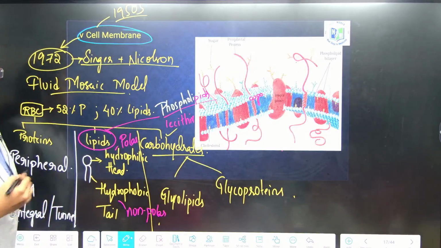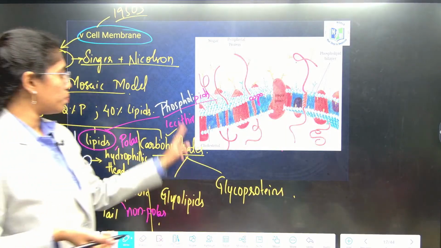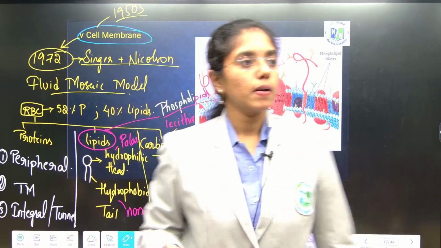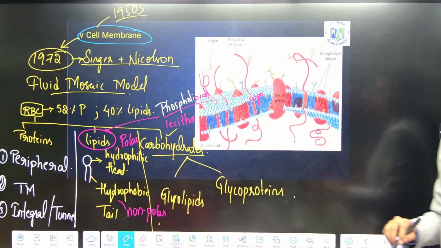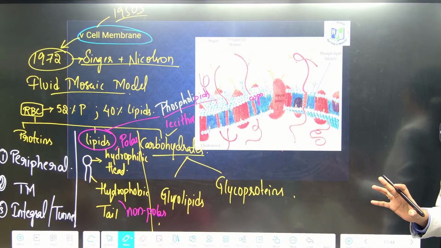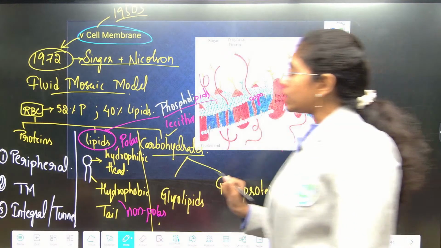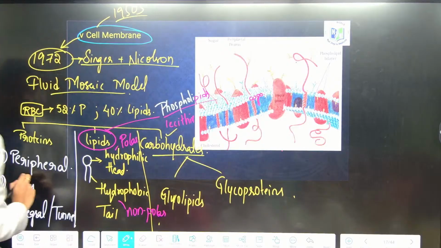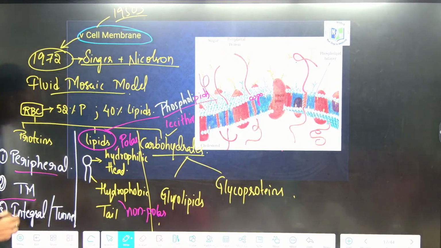We have many types of lipids actually: glycolipids, phospholipids, sphingolipids. The major type is phospholipids. Clear with lipids? Shall we move on to proteins? In proteins, if you see, we have three types of proteins: peripheral, transmembrane, and integral proteins.